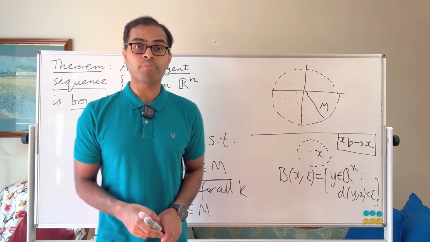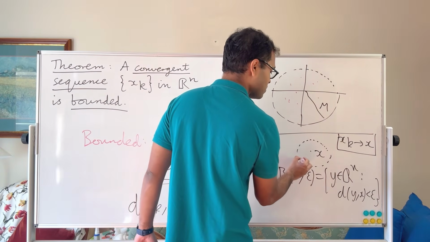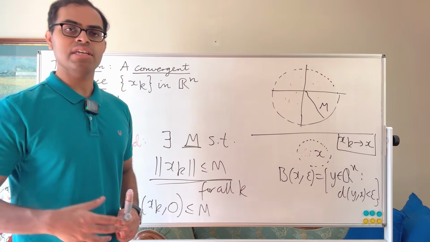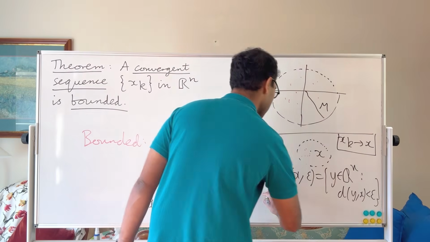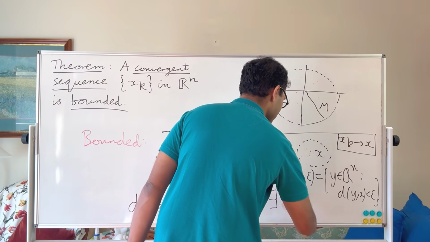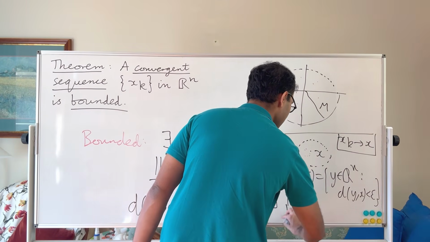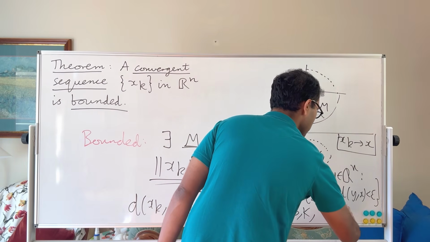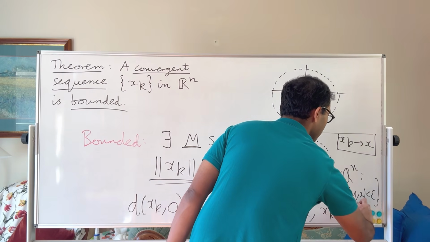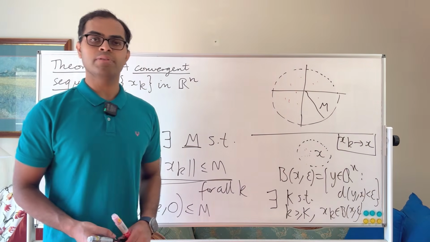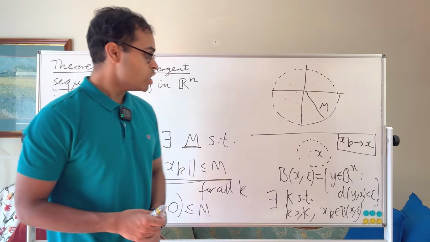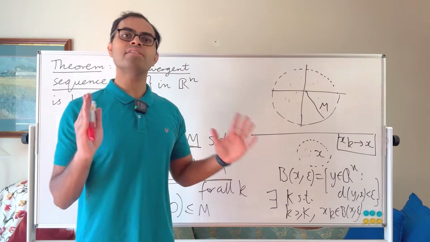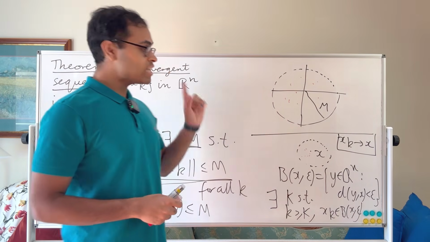No matter how small you choose that ball, the terms of the sequence are eventually going to be in there. Eventually means that for some sufficiently large term of the sequence, beyond that it's going to be in the ball. So there exists a big K such that for little k greater than or equal to big K, the kth term in the sequence is inside this ball B(x, epsilon). So its distance to x is less than epsilon, no matter how small an epsilon we choose. It may be very large, it could be the first billion or trillion terms outside the ball, but as long as eventually they're in the ball, that's all that matters, and that's going to be crucial to our proof.